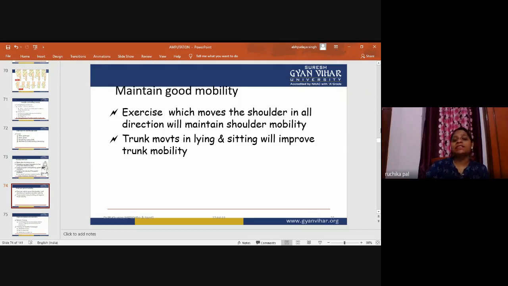Trunk movements in lying and sitting will improve trunk mobility. So these are the trunk movements in lying and sitting which will improve the trunk mobility.